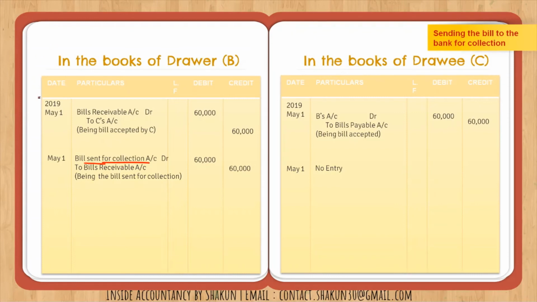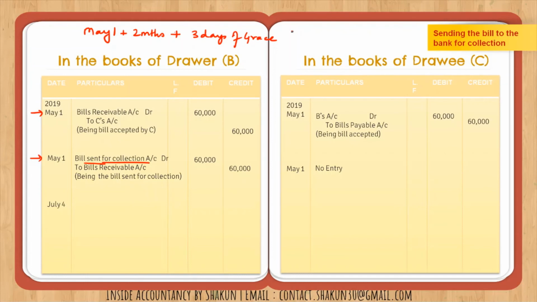The dates were not given in the question. I have just randomly taken some dates here, that let's assume the bill was made on May 1 and sent to the bank for collection also on May 1. Then our due date would be, from May 1, we need to add 2 months, because the term of the bill was 2 months, plus we need to add 3 days of grace, right? So our date of maturity would be July 4.